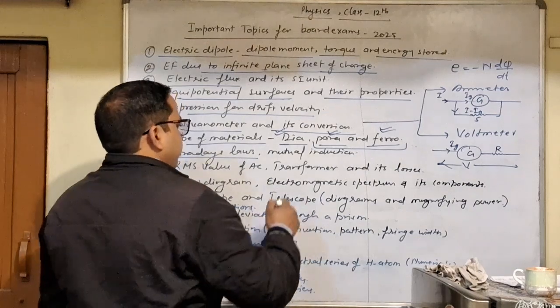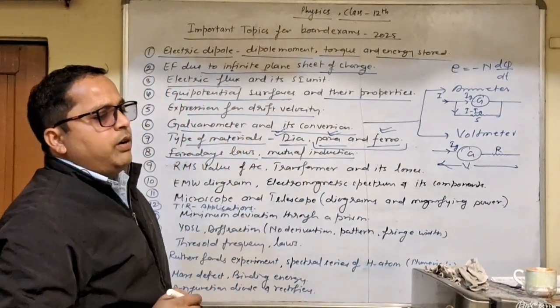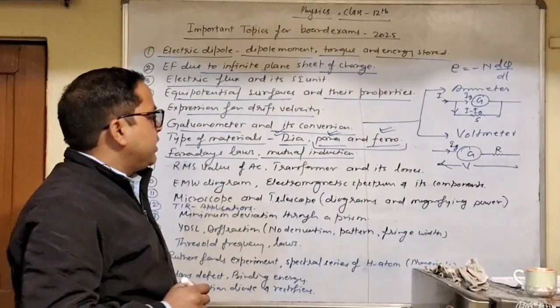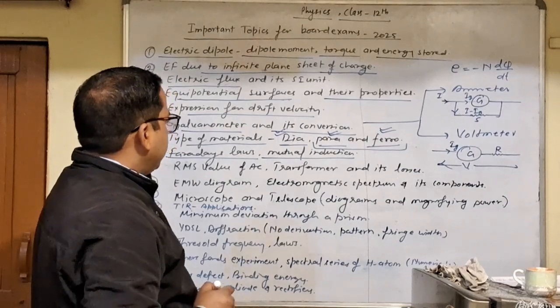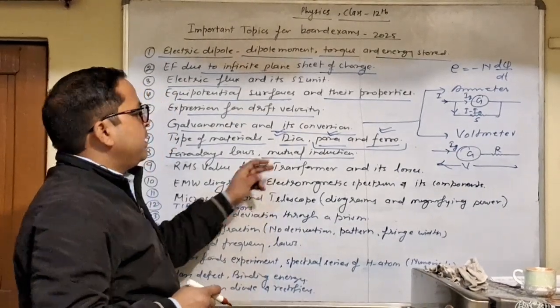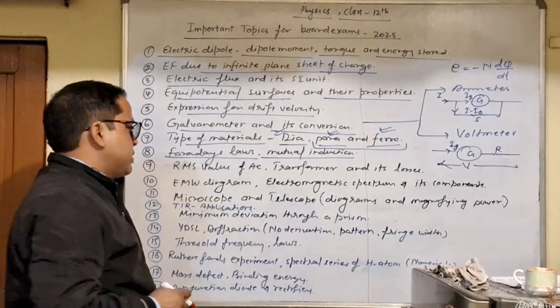Next, mutual induction. You can prepare a definition. You can take two mutually coupled solenoids, and you can write the expression for the two mutually coupled solenoids. You may have a numerical in the exam, or if you don't know about the numerical, you can simply write the formula of mutual induction for two mutually coupled solenoids.